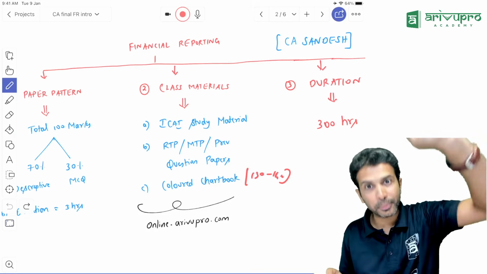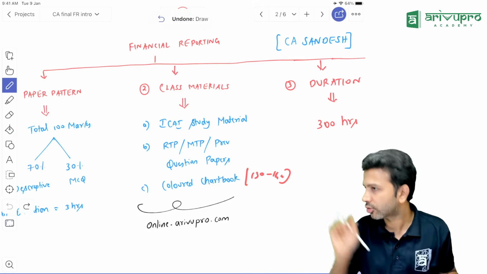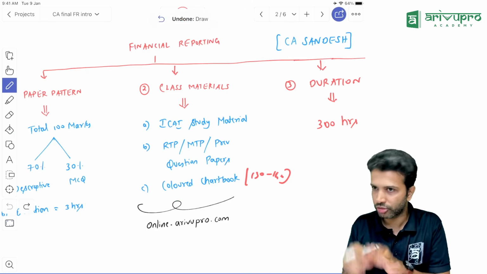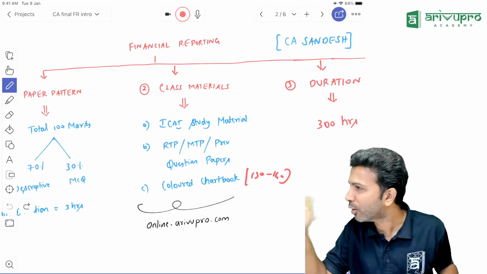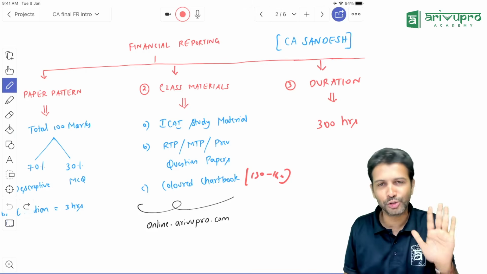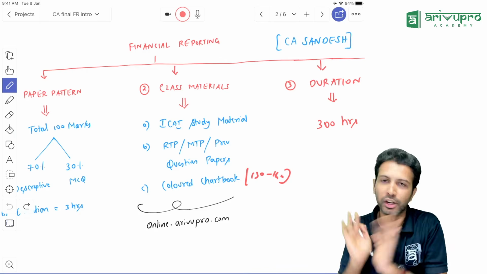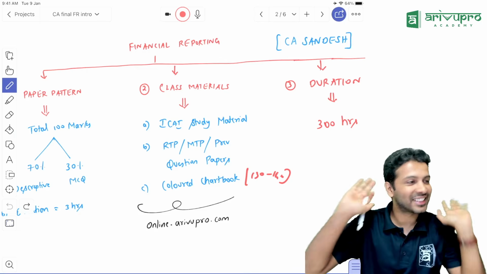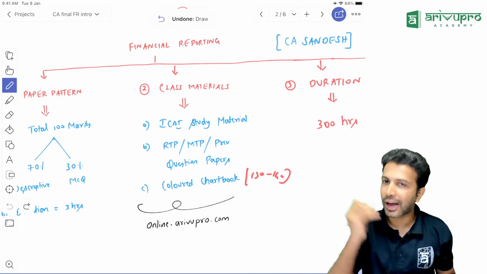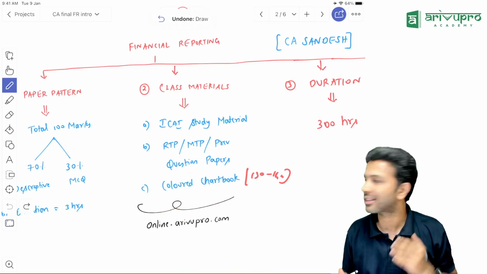After each chapter is over, I will revise that whole topic with the help of this chart book. So there will be a video of this colored chart book. In case you feel, no sir, for you I've paid fees, I don't want to buy this book, if you feel like that, no issues, you can refer to that video and manage it. That is your personal choice. I'll not come between you, your money and your management. But all these resources, if you want hard copy of it, you can place the order from online.arivupro.com. That's our website.